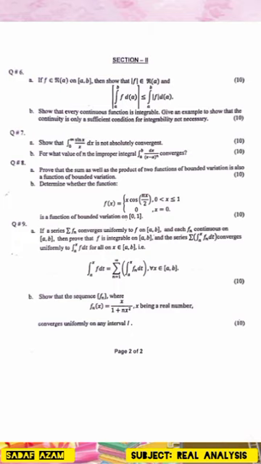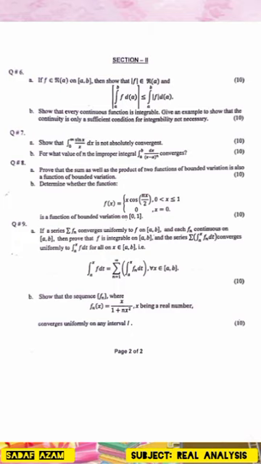Question number 7a. Show that the integral from 0 to infinity of sin x over x dx is not absolutely convergent. B. For what value of n does the improper integral from a to b of dx over (x minus a) to the power n converge? Question number 8a. Prove that the sum as well as the product of two functions of bounded variation is also a function of bounded variation. B. Determine whether the function f(x) = x cos(pi x over 2) for 0 less than x less than or equal to 1, and 0 for x equal to 0, is a function of bounded variation on [0, 1].